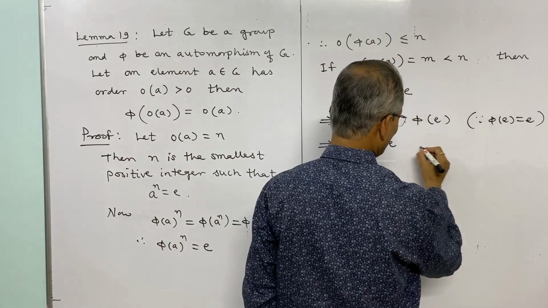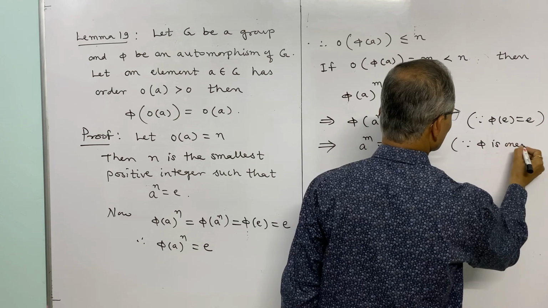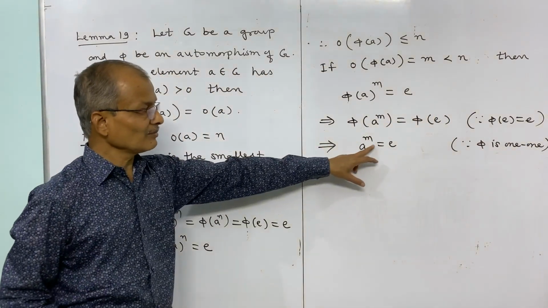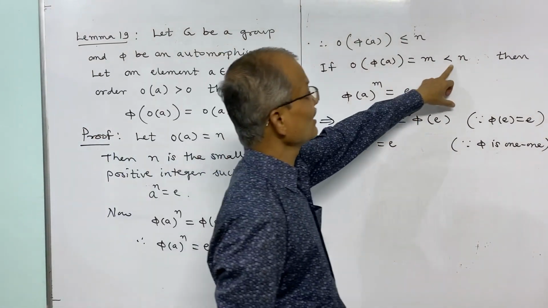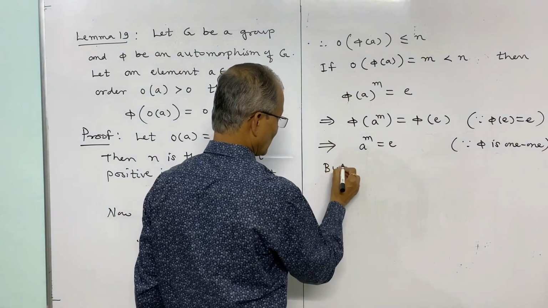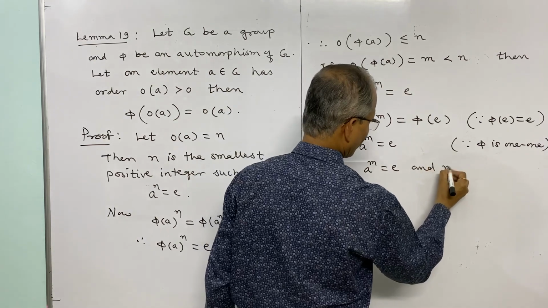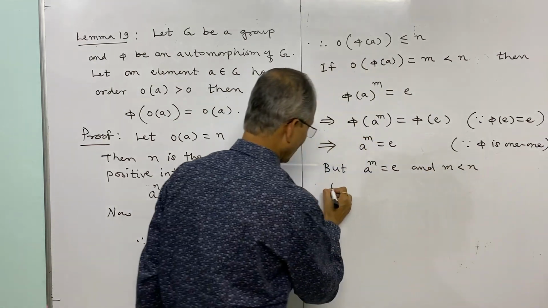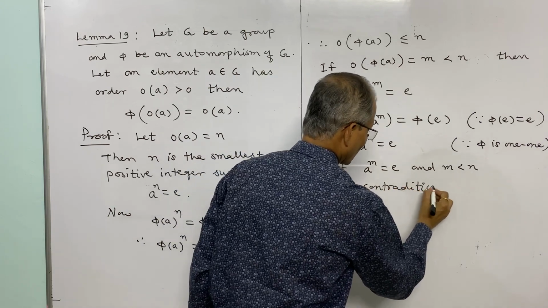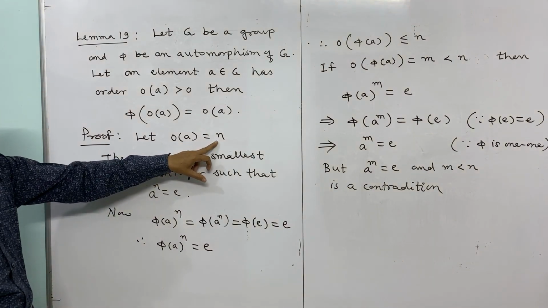Since phi is 1-1, A power m is equal to E and m is less than n, that is a contradiction to this fact that the order of A is equal to n.